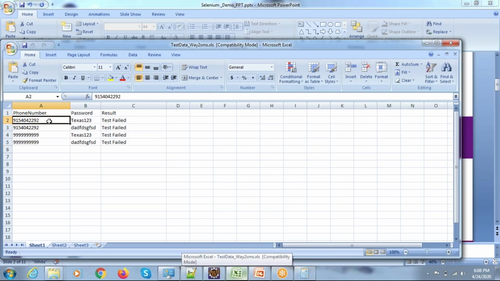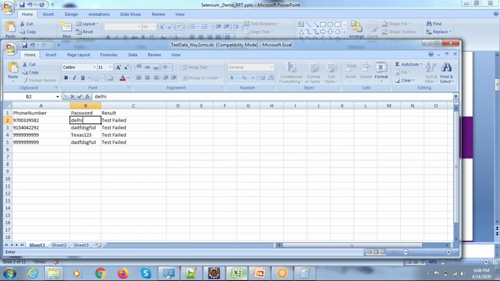If you observe the same test steps here, let me update the username and password before I start this. Valid username, valid password. Valid username, invalid password. Invalid username, valid password. Here both are invalid. Okay. Now here I just updated the data.